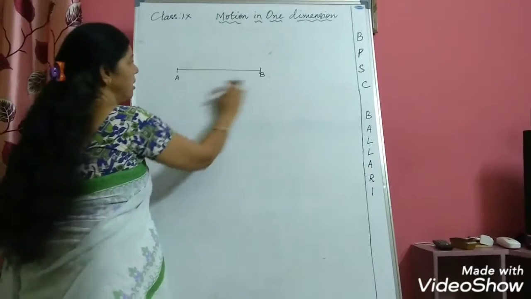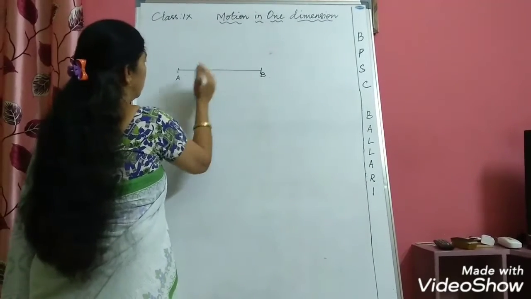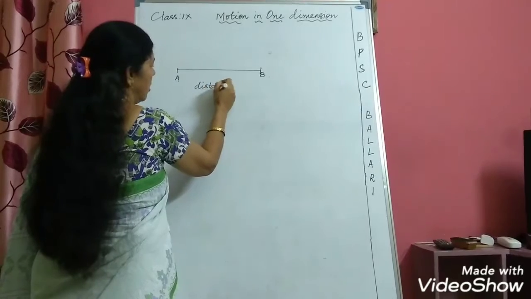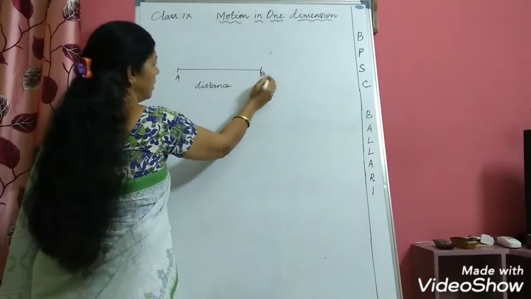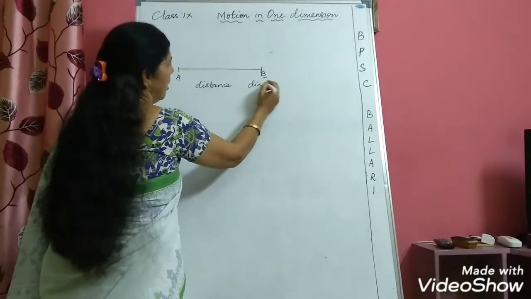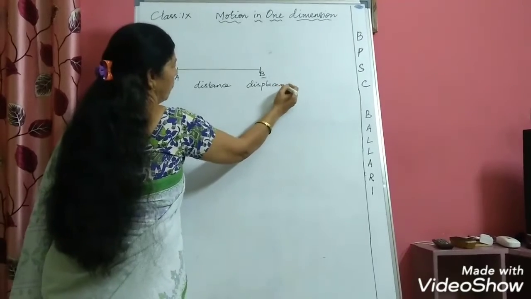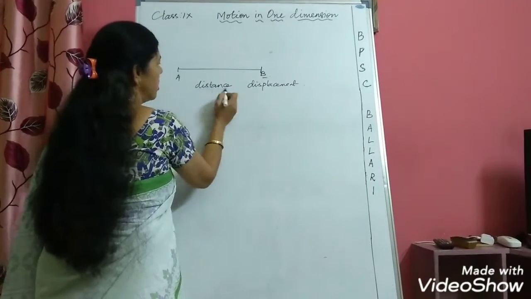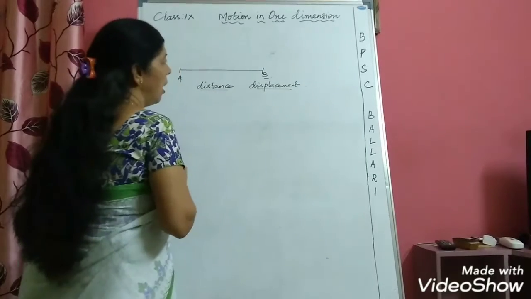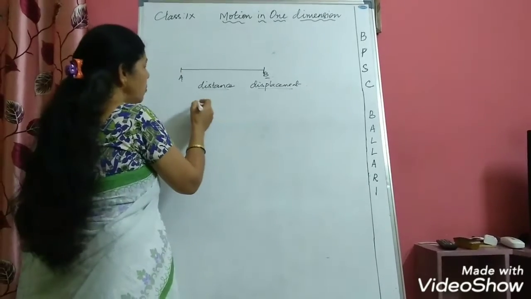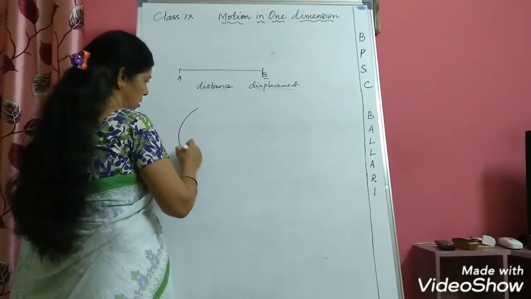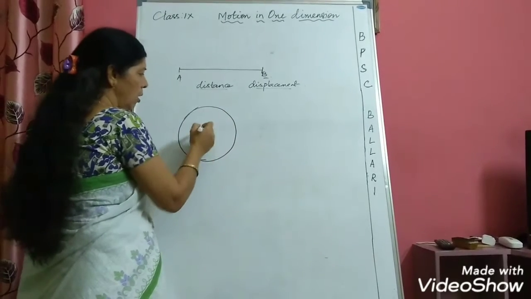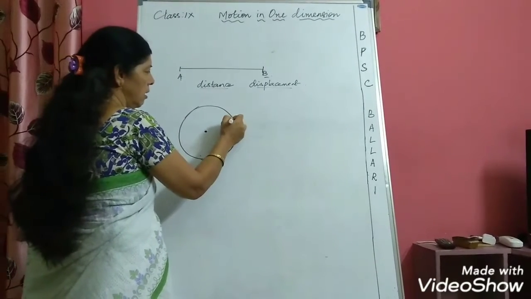Once the body reaches B, the body covers some distance. At the same time, after reaching B, the body will have some displacement. So if it is a linear motion, then distance travelled will be just equal to displacement. But if you take circular motion, let us consider a body going in a circle.